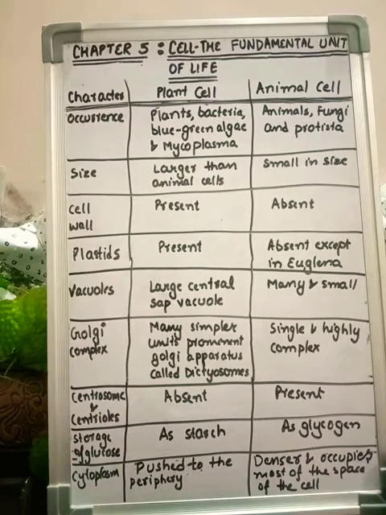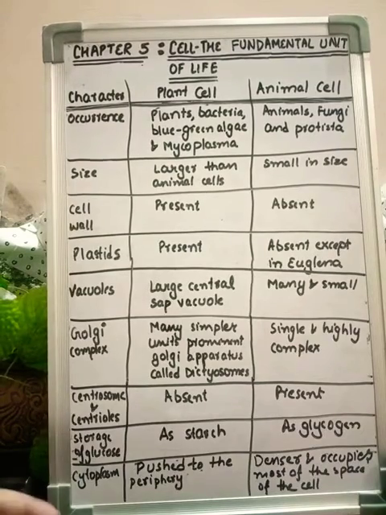If any term seems difficult to you, don't take stress thinking that ma'am, we won't be able to understand it and this is such a tough chapter.